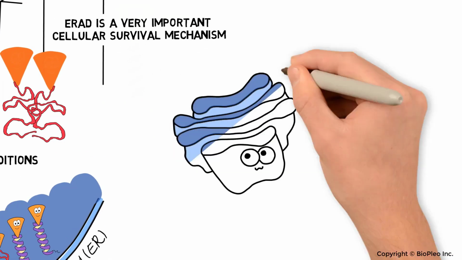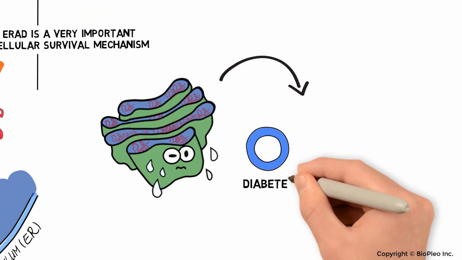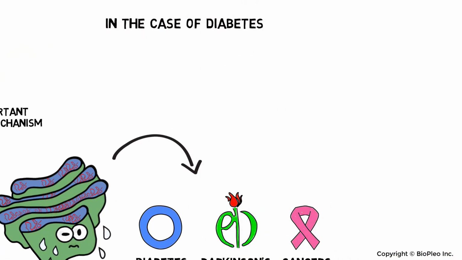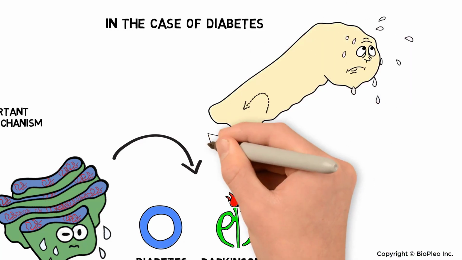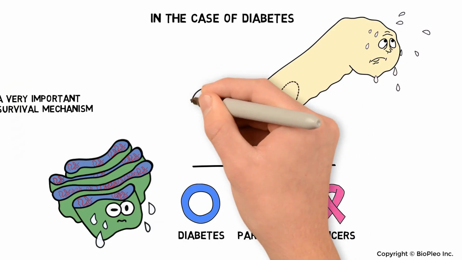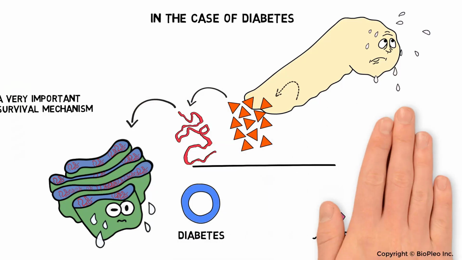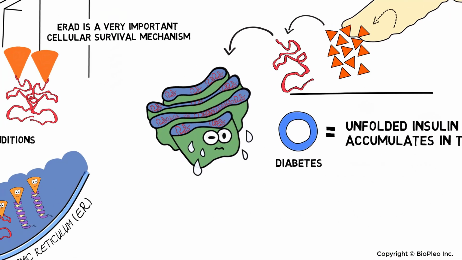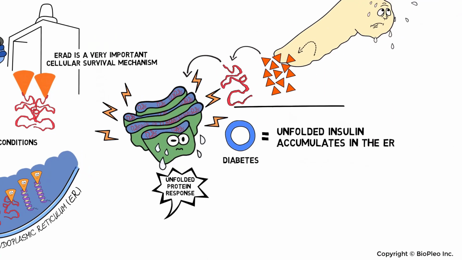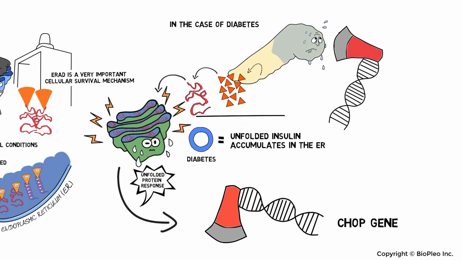If misfolded proteins overwhelm the ERAD, they accumulate in the ER, and the resulting stress eventually causes diabetes, Parkinson's, and cancers. In the case of diabetes, the pancreatic beta cells must produce loads of insulin to deal with insulin resistance or consumption of carbs. Since insulin is prone to misfolding, the overproduced, misfolded insulin can overwhelm the ERAD and accumulate in the ER. Once this occurs, the stress level in the ER increases, which activates the unfolded protein response and signals a gene called CHOP to kill the beta cells.